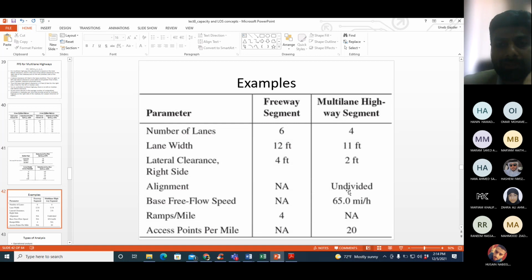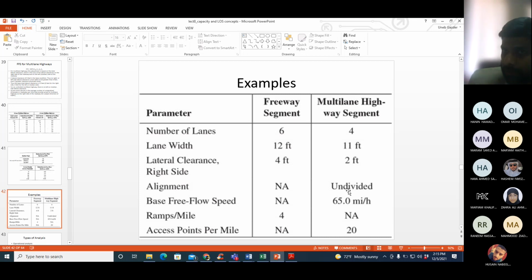Regarding this point, I mentioned it on Thursday as well, that when you have an undivided multi-lane highway, the actual lateral clearance on the left hand side is 0. There's no clearance on the left hand side. But since I already have a factor for undivided highway, I will keep the lateral clearance on the left hand side as 6 feet, which is a standard value. Because if you take it as 0, then you will do the adjustment for 0 feet lateral clearance, and then you will do another adjustment for undivided highway. So that will be 2 adjustments for the same reason.